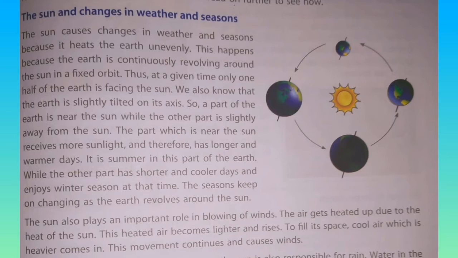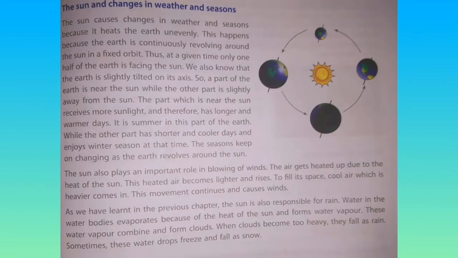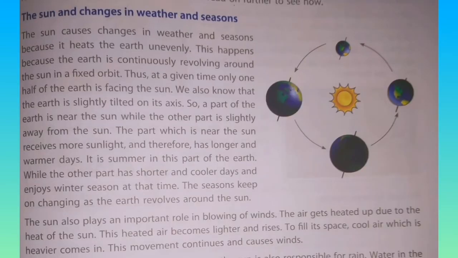The part which is near the sun receives more sunlight, isn't it? So which part is near the sun? That receives more sunlight and therefore it has longer and warmer days. It is summer in this part of the earth. So when it is longer days, it is summer. While the other part will have shorter and cooler days. So what will be the climate there? It will be winter season. So the seasons keep on changing as the earth revolves around the sun, isn't it? So when the earth keeps on revolving around the sun, the seasons also keep on changing. You have learned this earlier.